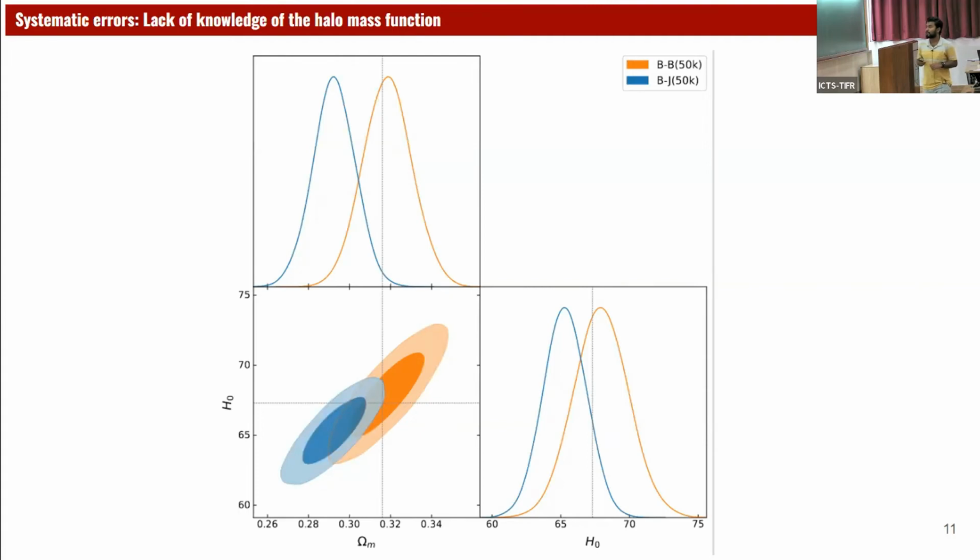Now if we construct this template distribution with another, different halo mass function called Jenkins, then we see this blue contour. The true cosmology is outside the 95% interval. So the true cosmology is not recovered. This shows that the time delay distribution is a very strong function of the halo mass function. So we need to have accurate knowledge of the halo mass function to infer the cosmological parameters accurately.